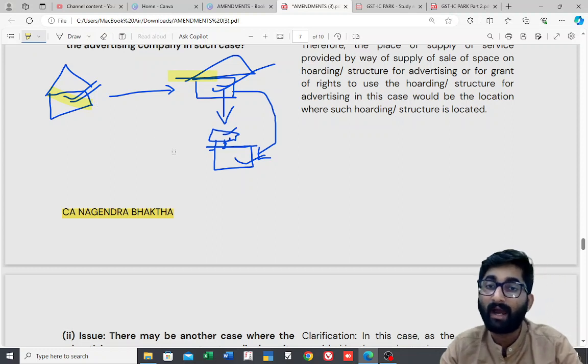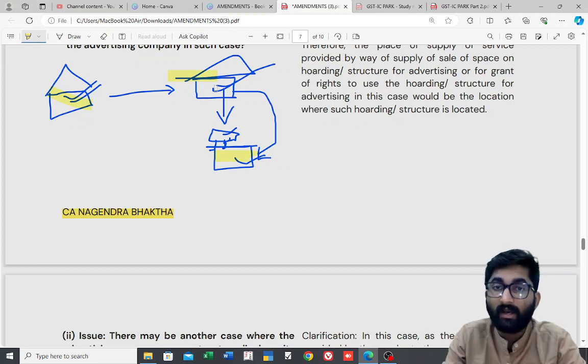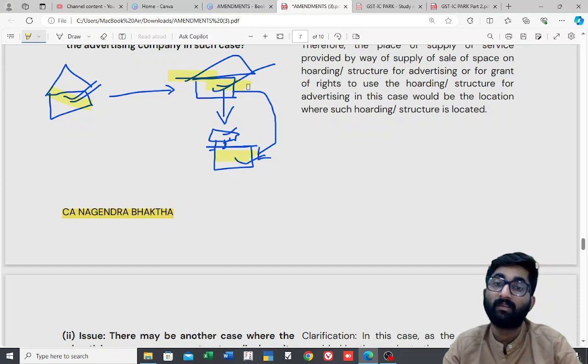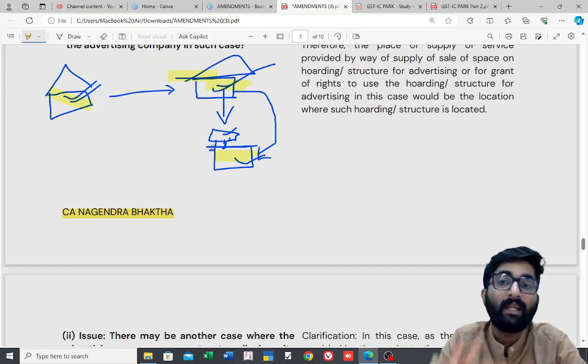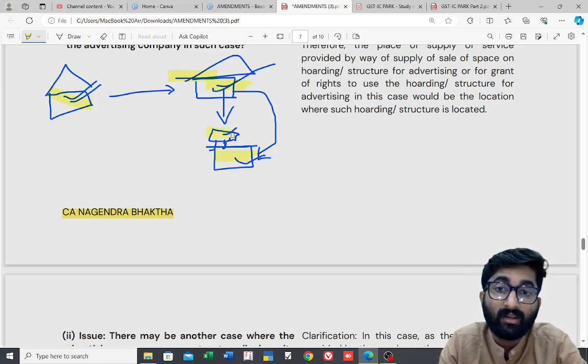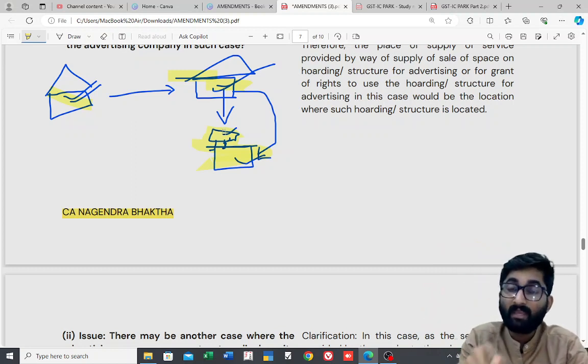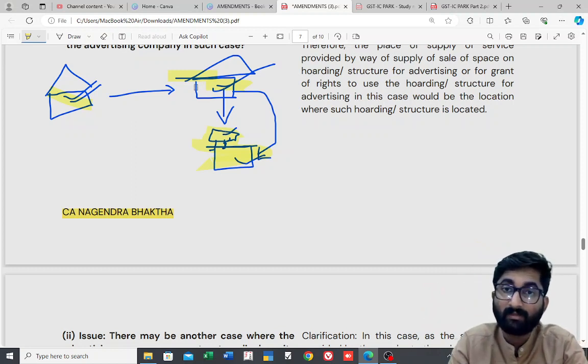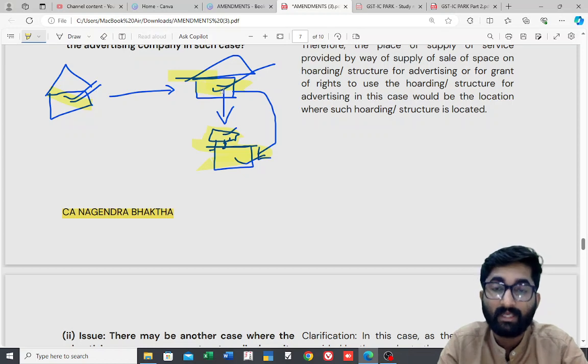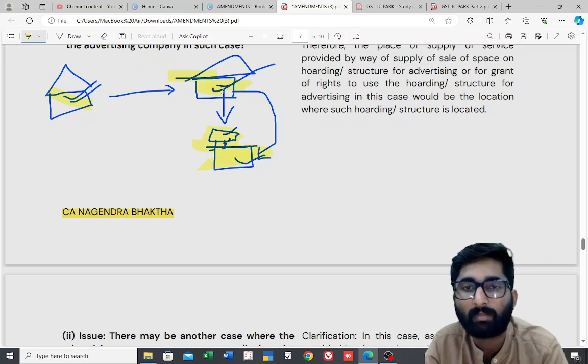Then what am I giving? To whom am I giving service? I am giving services to the advertising company. What kind of service, sir? This structure I am giving, immovable property. This board which is there on my building, that is immovable property. I am giving immovable property to this advertising company on rent. In that case, what will be the place of supply?